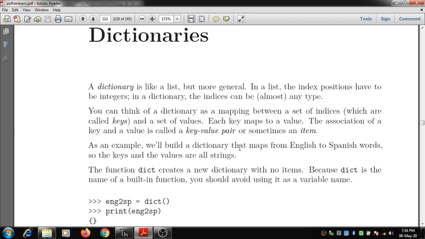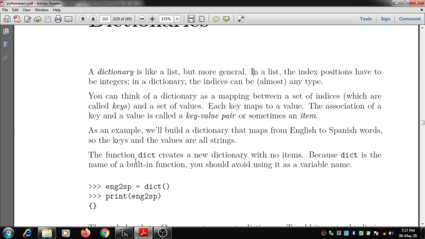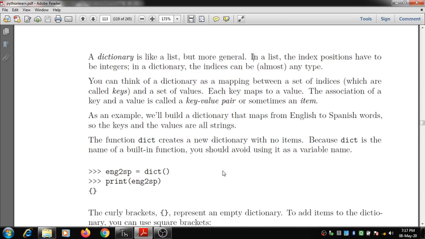Let us look at an example. We'll build a dictionary that maps from English to Spanish words, so the keys and the values are all going to be strings. We have a function called dict, which creates a new dictionary with no items. Because dict is the name of a built-in function in Python, you should avoid using it as a variable name. This will create an empty dictionary.